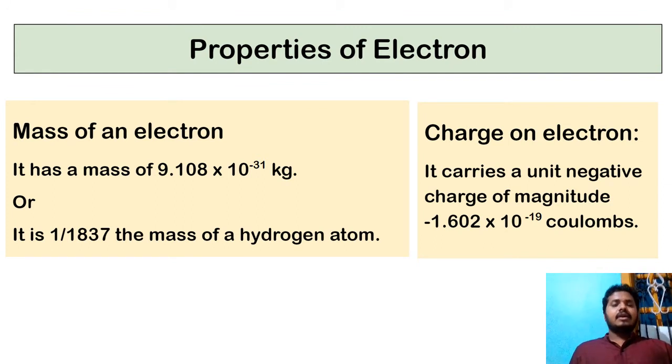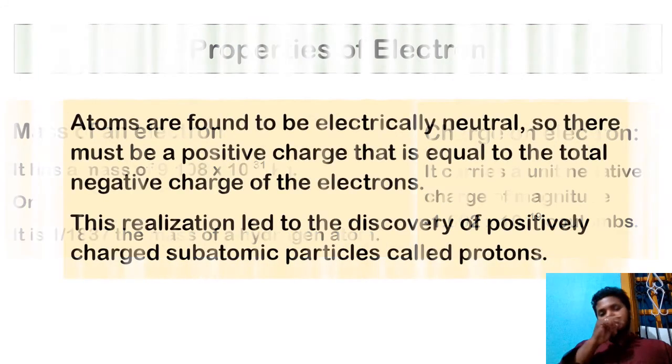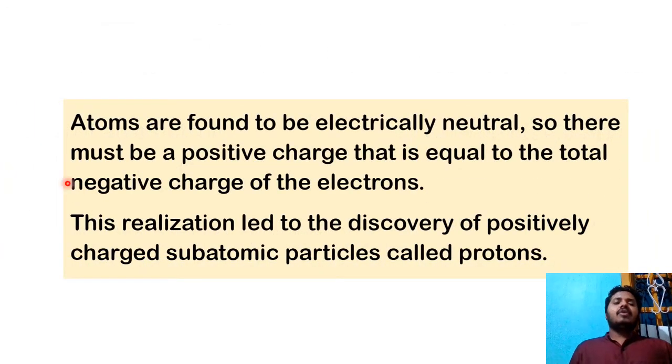So by this they got that atoms are actually found to be electrically neutral, so there must be positive charges in them. Now we know that an atom is made up of small particles. It was believed that it does not contain anything, but now we know that it consists of negatively charged particles. In that case every atom would have been negatively charged, but no, every atom is neutral. Why? Because it also carries positive charge.